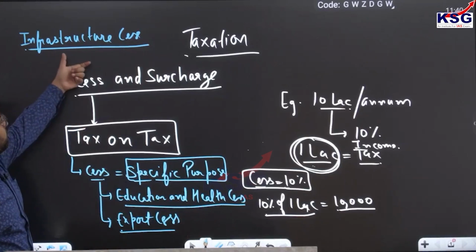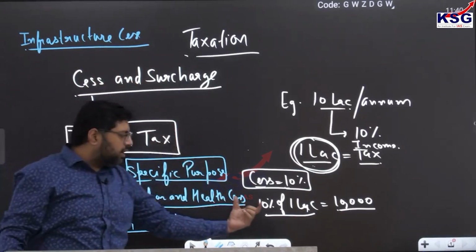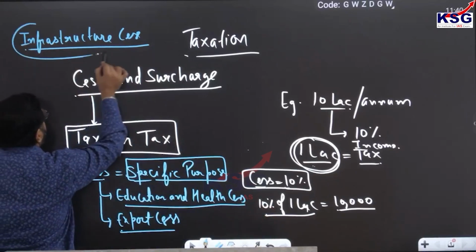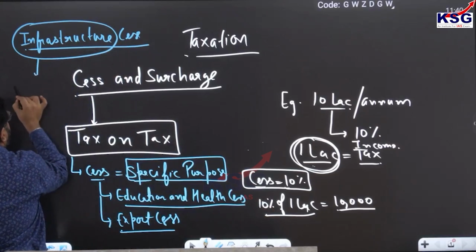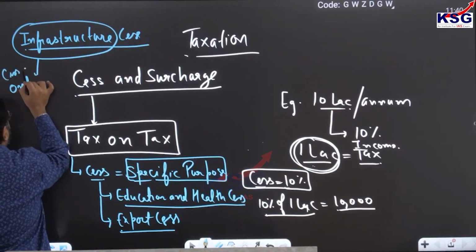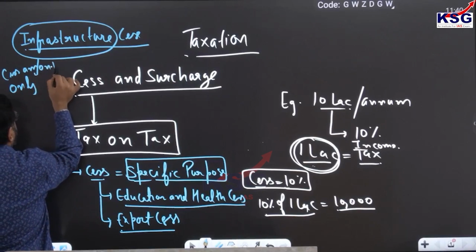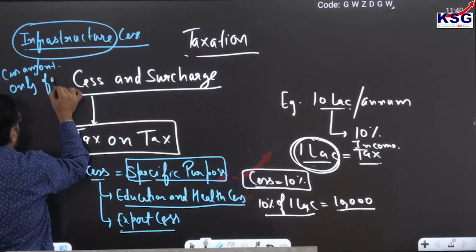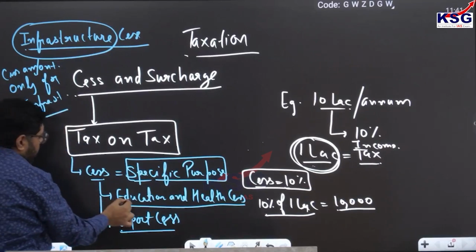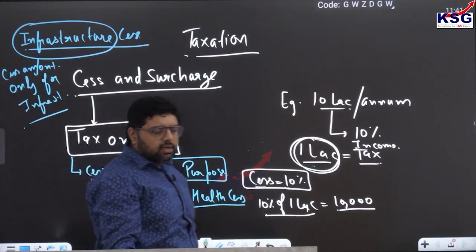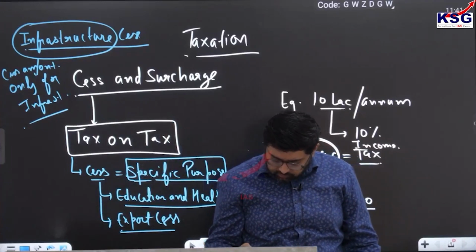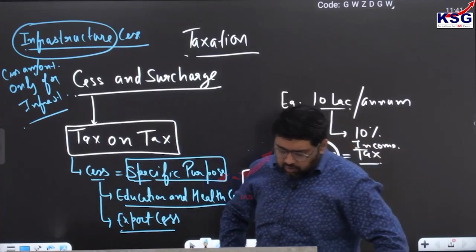it means in infrastructure cess, whatever amount you collect through tax on tax, that amount will be utilized only for infrastructure. Similarly, in education cess or health cess, that amount will be used only for education and health. Clear? So this is what you have to first remember.